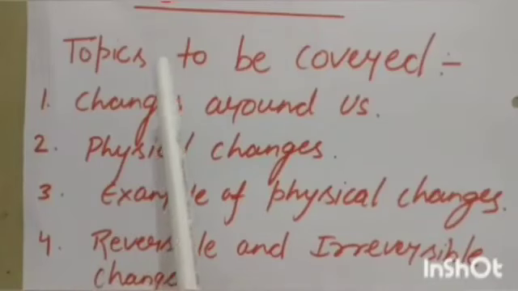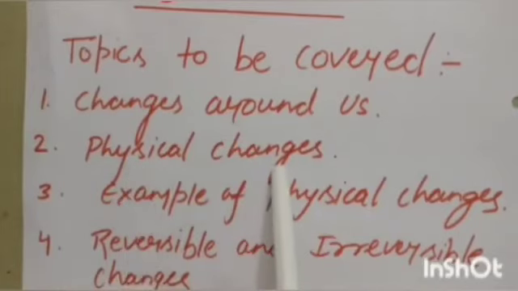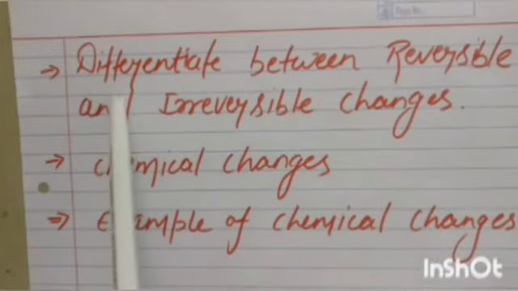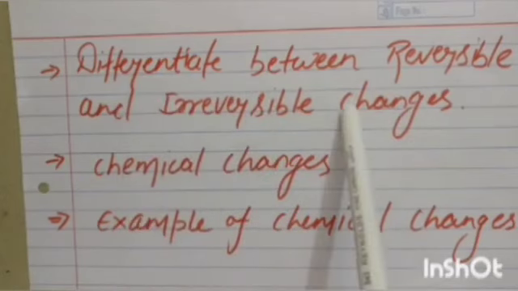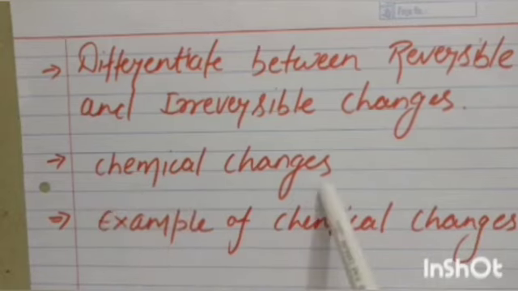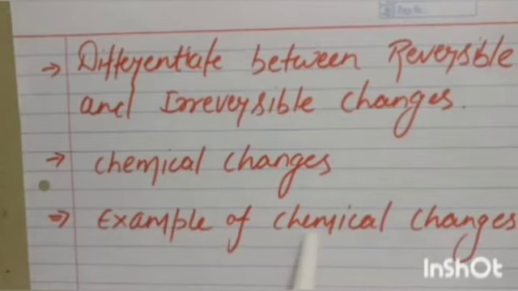The first topic is changes around us. The second topic is physical changes. The third one is examples of physical changes. The fourth one is reversible and irreversible changes. Next, the topic is to differentiate between reversible and irreversible changes. Next we have the chemical changes. The last one is examples of chemical changes.